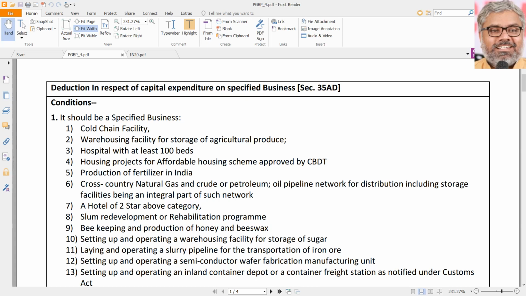35AD is also a very unique section wherein the assessee can claim a deduction in respect of capital expenditure also.